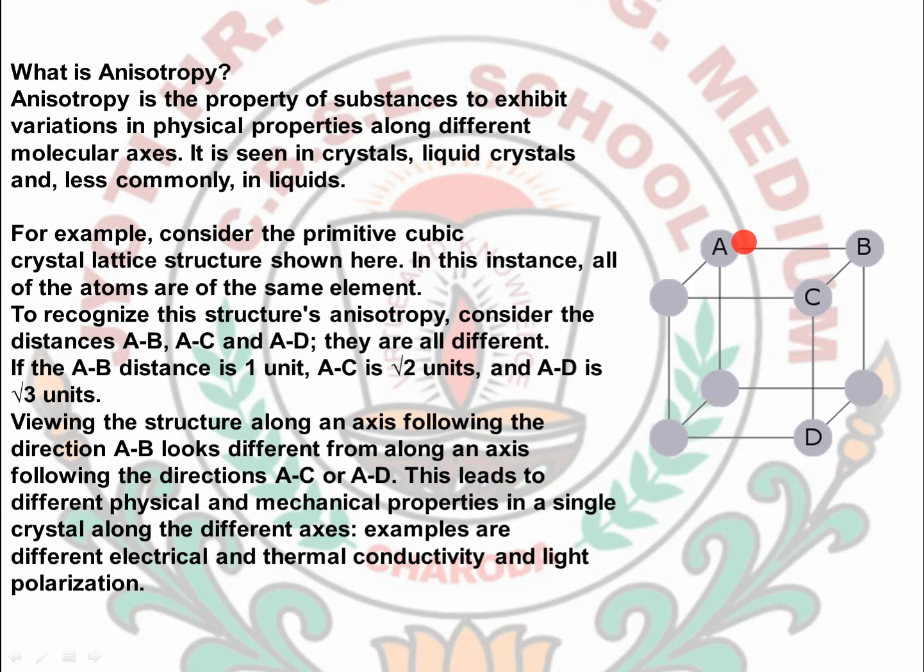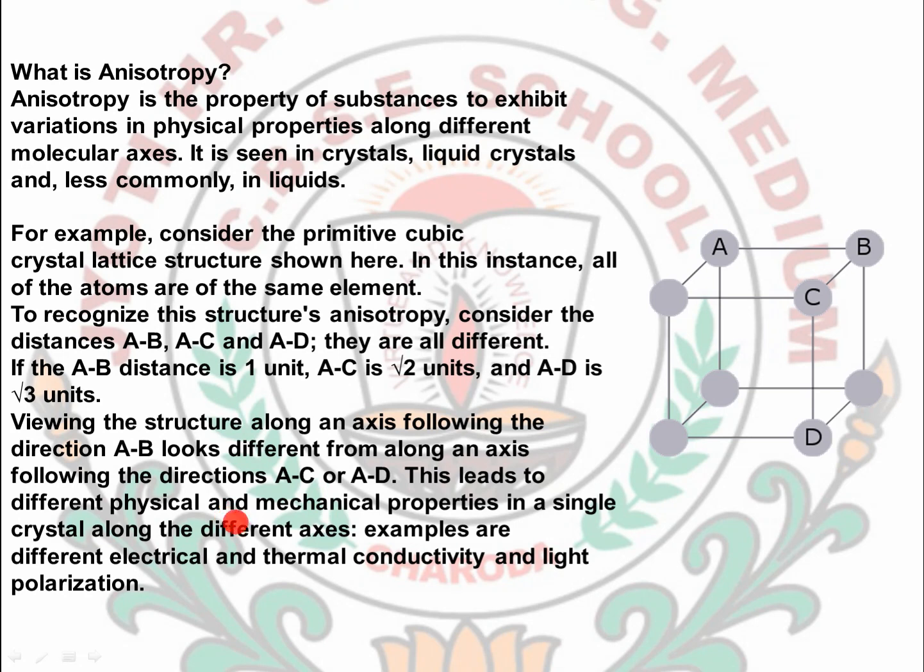Okay, so viewing the structure along an axis following the direction AB looks different from along another axis. If I am viewing AB from here, we can see that AB from the x-axis will be seen as a line, but when I view it from the y-axis, it will be seen as a point. Okay, while from the z-axis you will see an inclined line there. Similarly AD and AC, all these directions, from different directions we will see them as different forms.